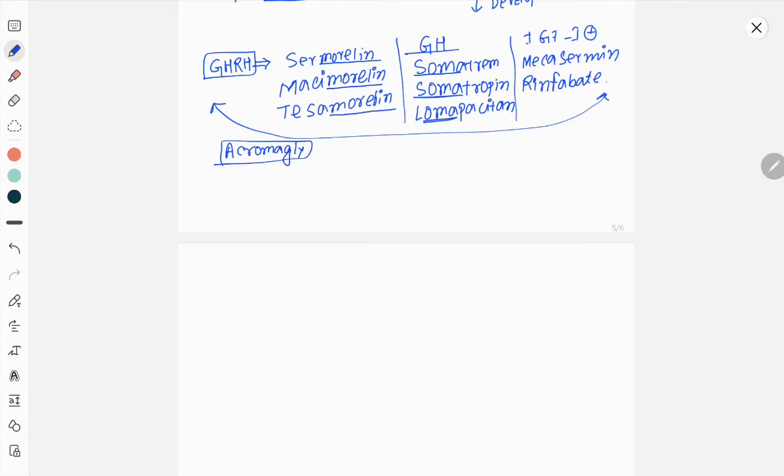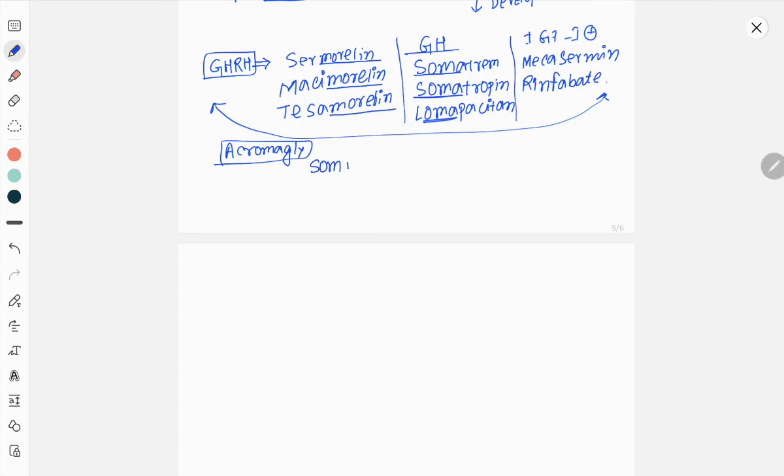We can't do anything for gigantism because there is already gigantism present, so we can't make any tall patient shorter by medication. So we can treat acromegaly via certain drugs. They are certain somatostatin analog and growth hormone receptor blocker.